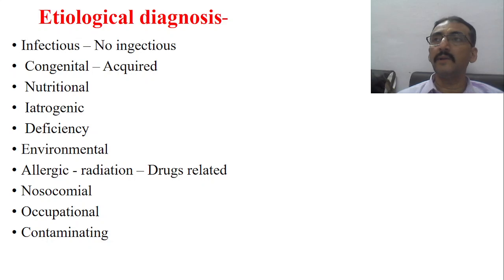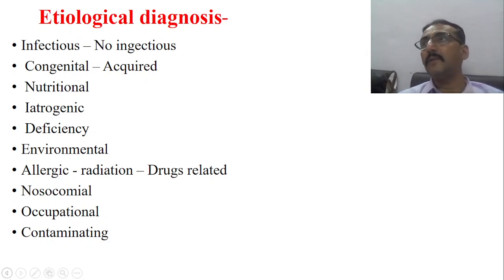First, anatomically we have done, then pathologically we have done. For example, a disease of the respiratory system, of the lung parenchyma, and the pathology is inflammation. So it is an inflammatory disease involving the lung parenchyma of the respiratory tract. Up to now we have done the anatomical and pathological diagnosis. Now we have to find out the cause. Okay, it is inflammation, it is the respiratory tract, it is the lung parenchyma. Why has it happened? That comes under etiological diagnosis.